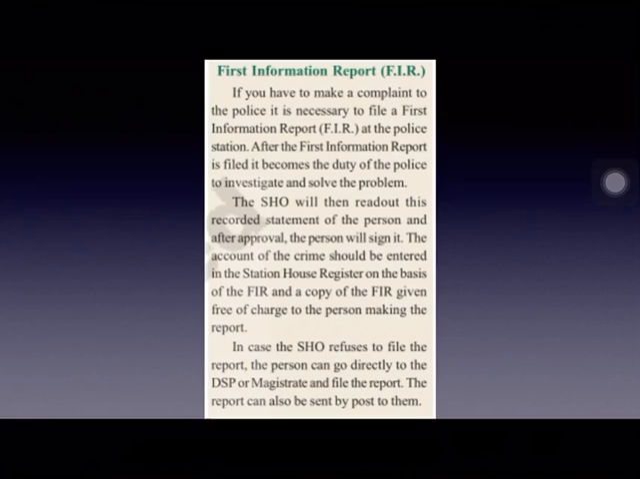And in case the station house officer of a police station refuses to file the report, the person can go directly to the DSP or magistrate. He can directly go to the magistrate court and file the report. And the report can also be sent by post to them.